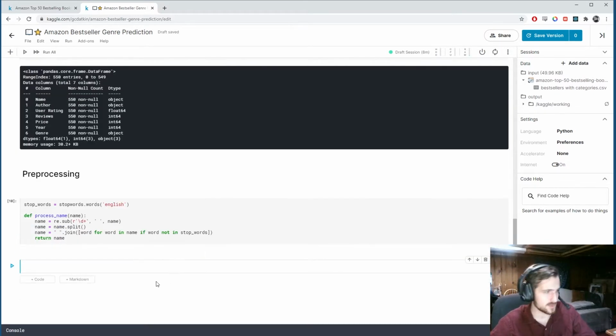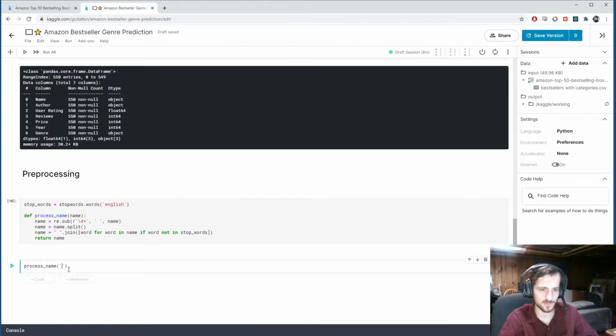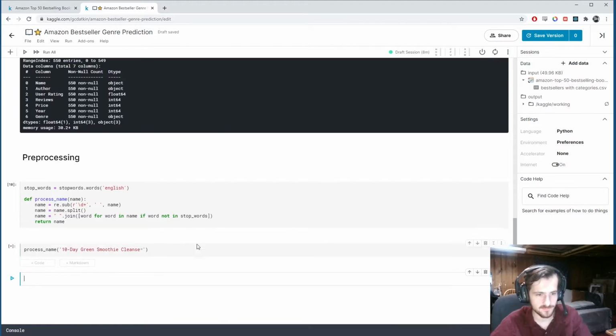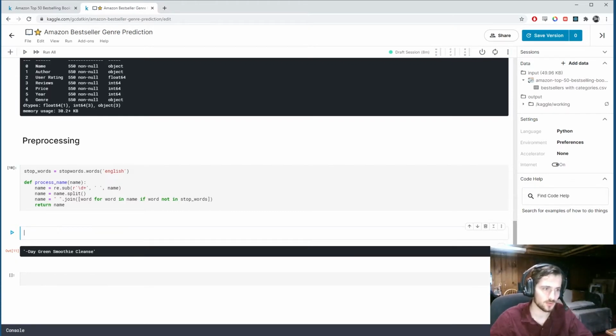Alright, so if we wanted to process a given name, let's say we wanted this one, 10-day green smoothie cleanse. We can apply that to name, and you can see it has removed the 10 and also removed any stop words. In this case there are no stop words, so you don't have to worry about it. Alright, so why don't I process the whole column?